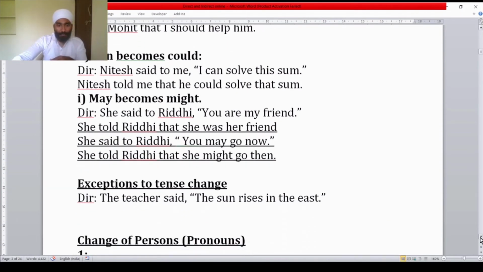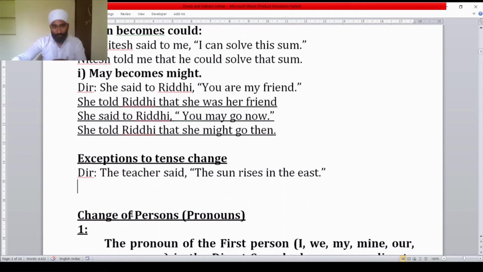Let us see exceptions to tense change. When we don't change the tense, even if the reporting verb is said or said to. See this example: the teacher said, "The sun rises in the east." Now this statement is a universal fact or universal truth. The sun rises in the east.